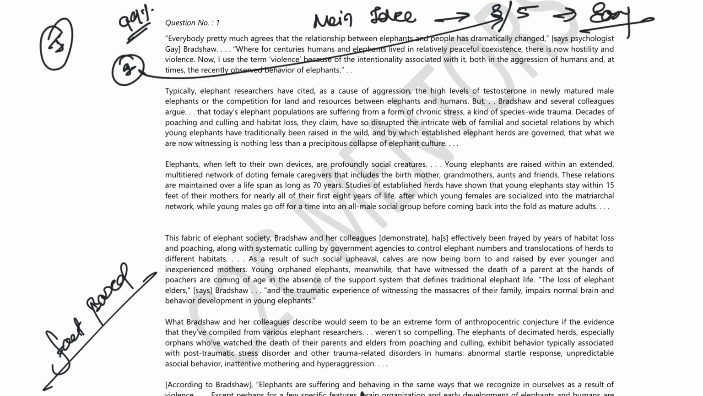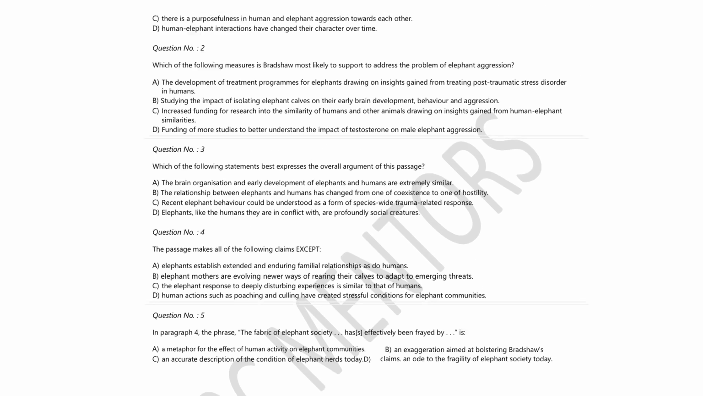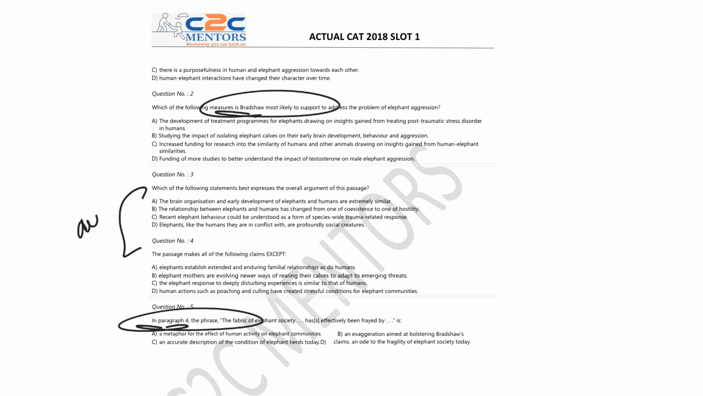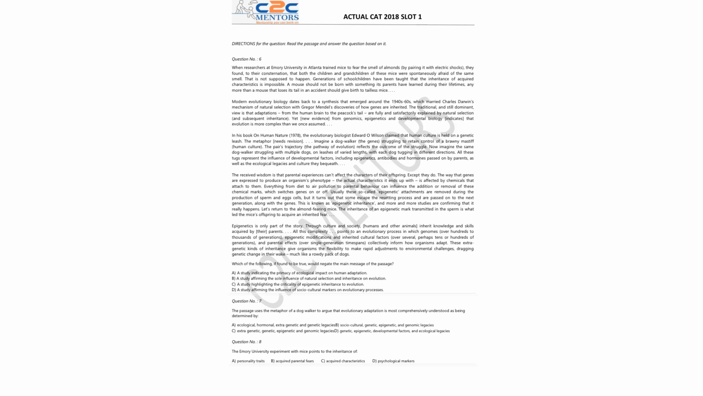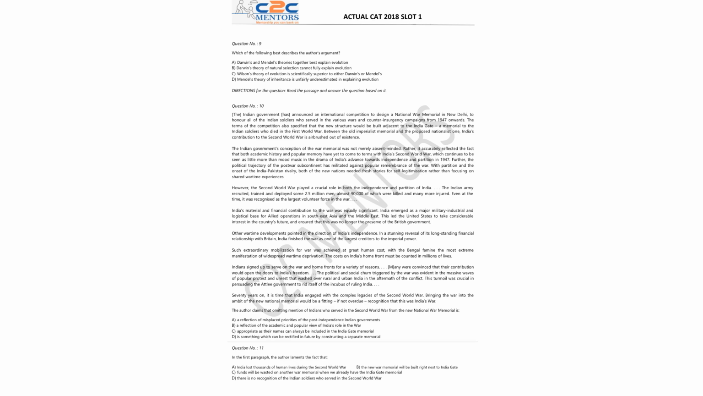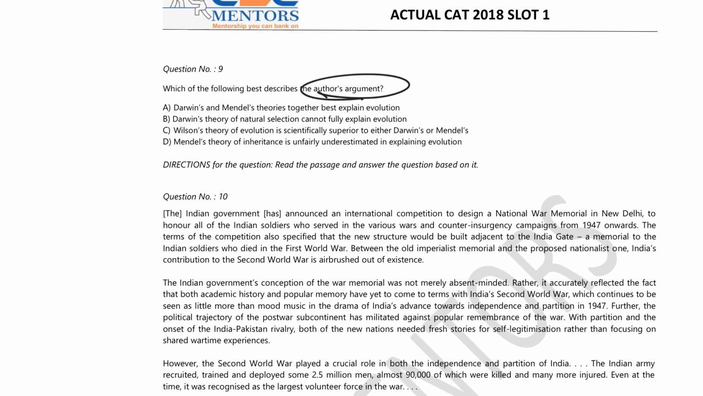Now let's move ahead and check out a couple more questions. Okay, let's understand what we have here. Which of the following majors: this is going to be fact based. Look at paragraph 4, fact based RC, the level of difficulty is easy. These two are main idea based. You can still knock them off because there is only one main idea in this passage. Moving ahead, the Emory University experiment with the mice points to inheritance: fact based, directly coming from your RC. This one too, fact based, directly from your RC. Author's argument cannot be fact based.